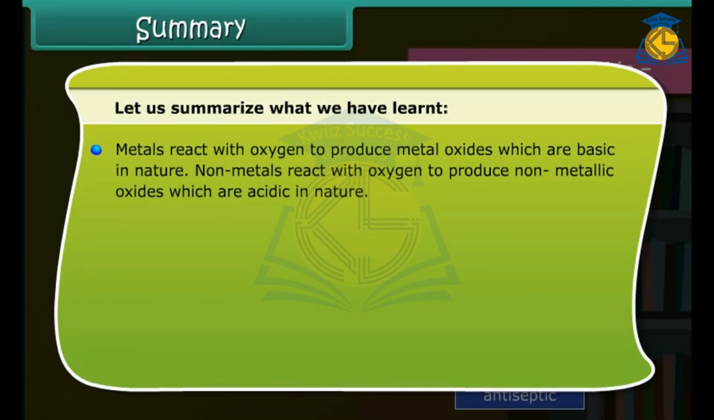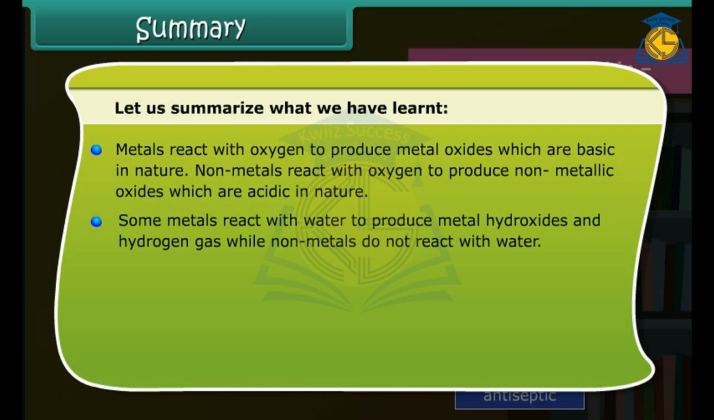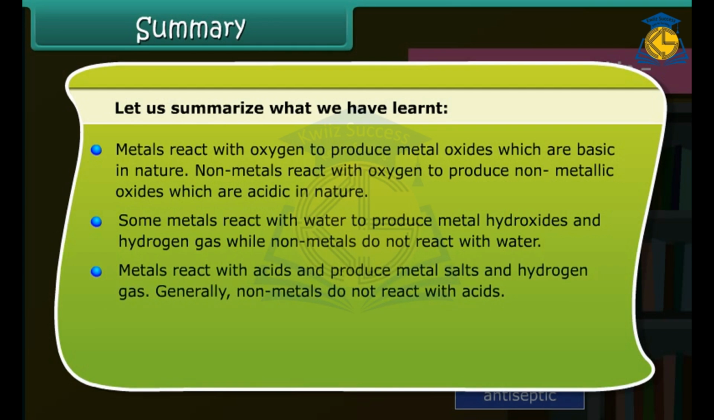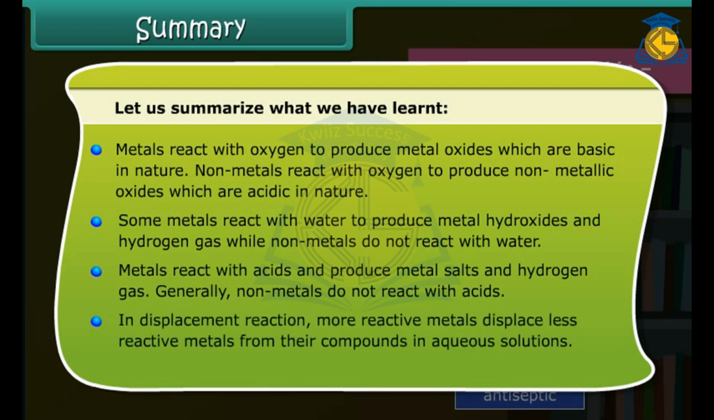Metals react with oxygen to produce metal oxides, which are basic in nature. Non-metals react with oxygen to produce non-metallic oxides, which are acidic in nature. Some metals react with water to produce metal hydroxides and hydrogen gas, while non-metals do not react with water. Metals react with acids and produce metal salts and hydrogen gas. Generally, non-metals do not react with acids. In displacement reaction, more reactive metals displace less reactive metals from their compounds in aqueous solutions.